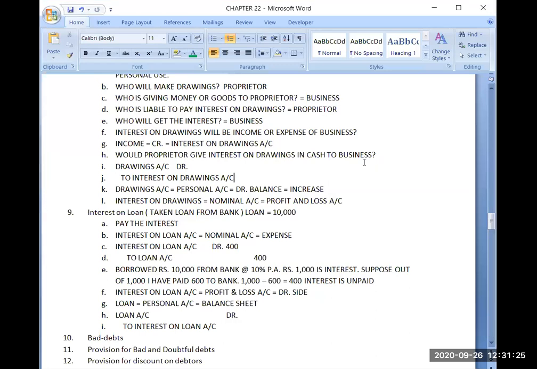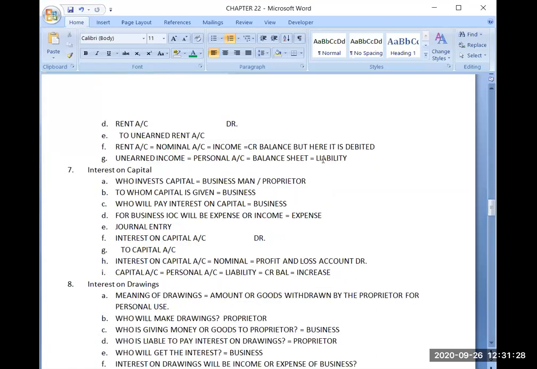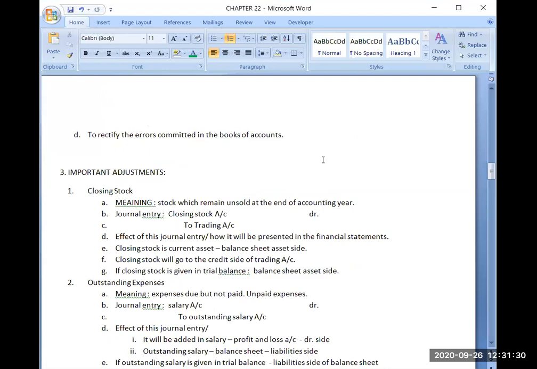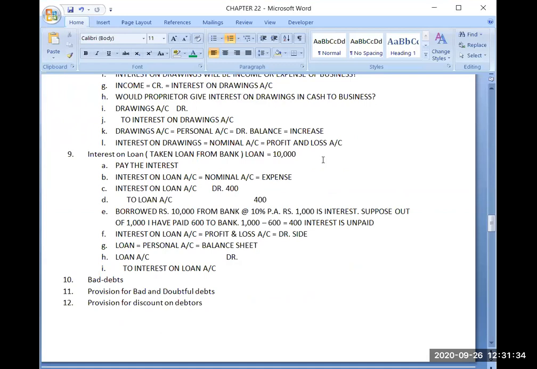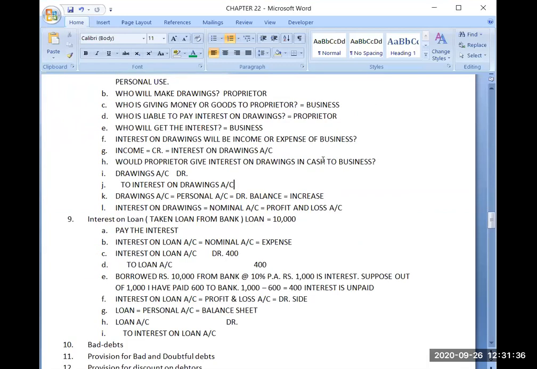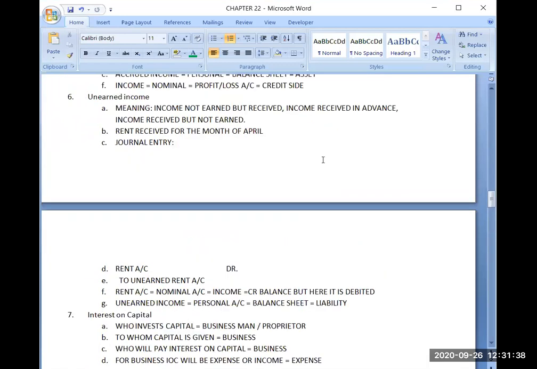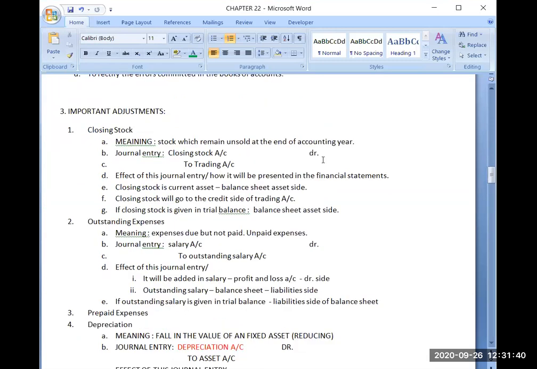Okay. Now I will be discussing one very important part of this chapter. Till now, you have learned about 9, 10 adjustments. You have learned how to make these adjustments. But sometimes, what happens? You may get the same account which you are getting in adjustment. You may get that same account in trial balance also.